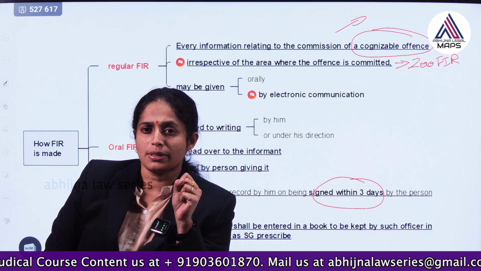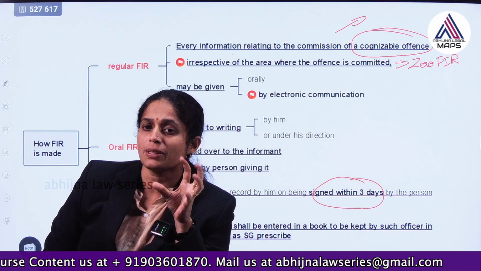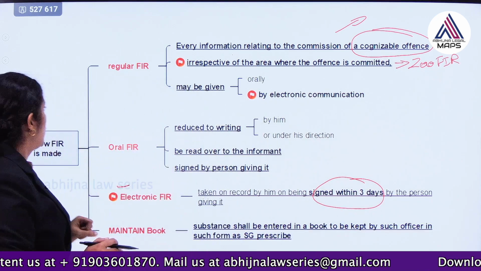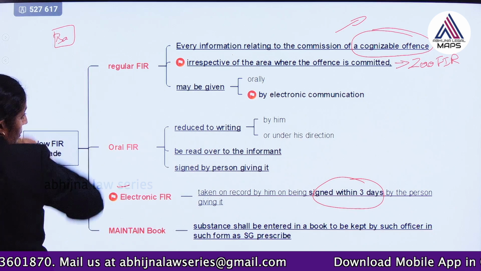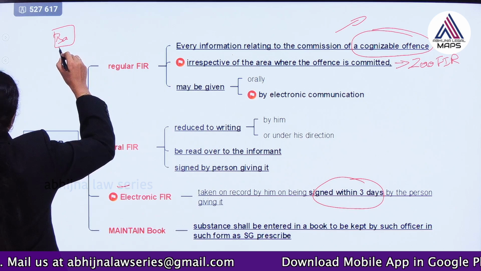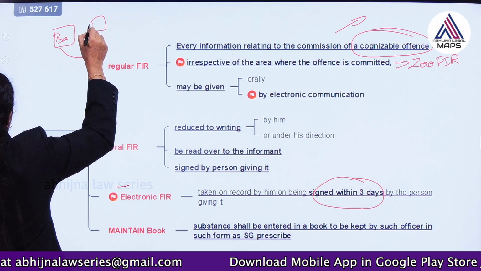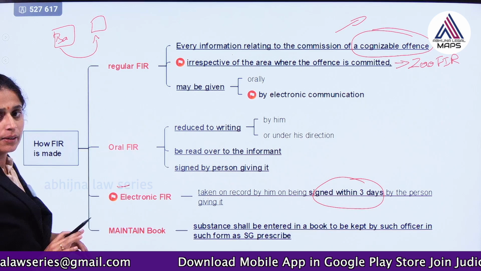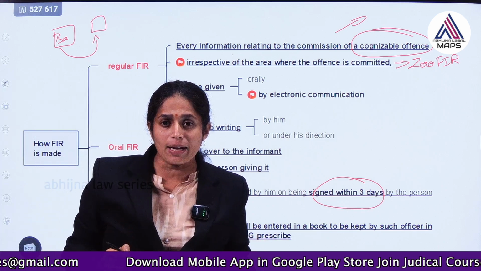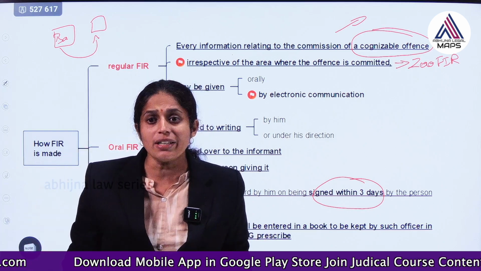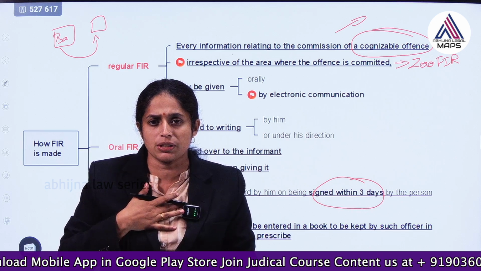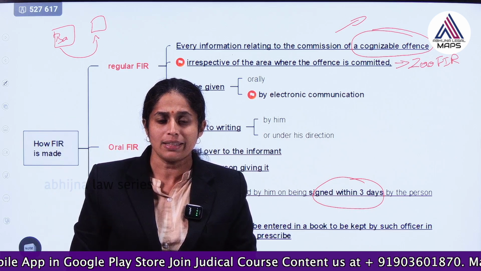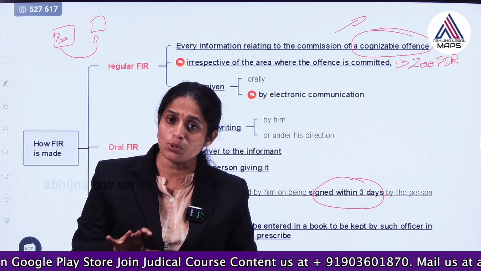An offence has been committed. When the offence has been committed, suppose it's in Bangalore. Suppose I was in Chennai, so I lodged a complaint in Chennai. But the offence has been committed in Bangalore. The Chennai police is not registering my complaint, because they are saying this is not their jurisdiction. Bangalore people have the jurisdiction. Can they do so? Earlier they used to do so.